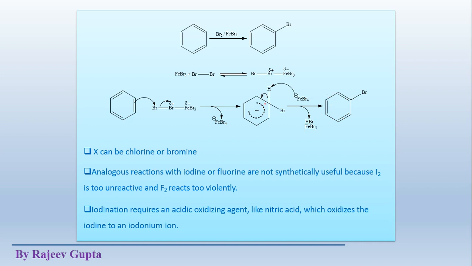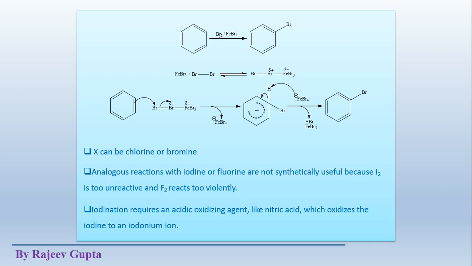Finally the aromatic product is obtained due to the shifting of the sigma bonding electrons towards this ring. So these electrons convert into pi electrons, and we finally get an aromatic product, that is the substituted product. X can be chlorine or bromine. Okay, X could be chlorine or bromine here.